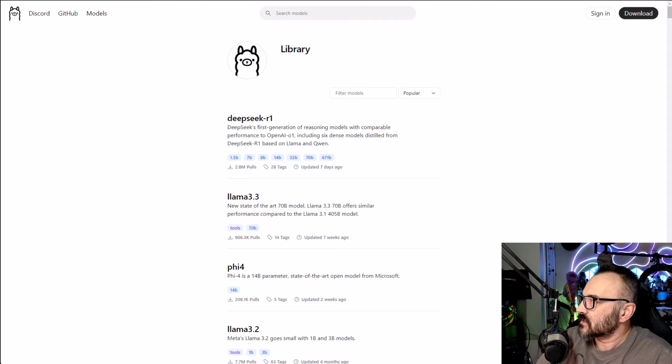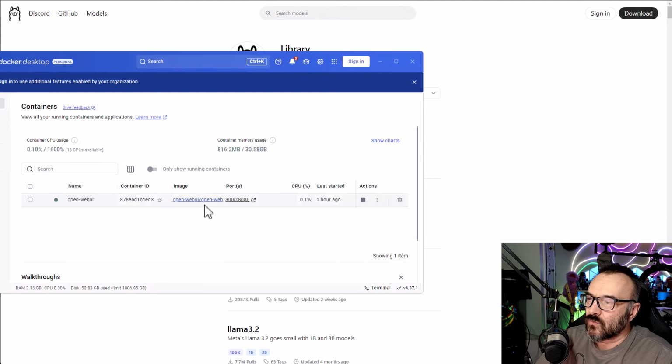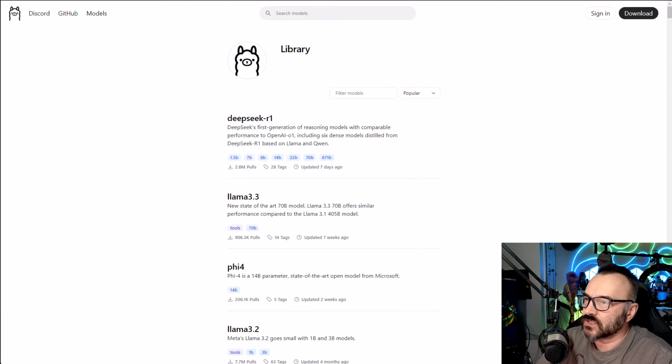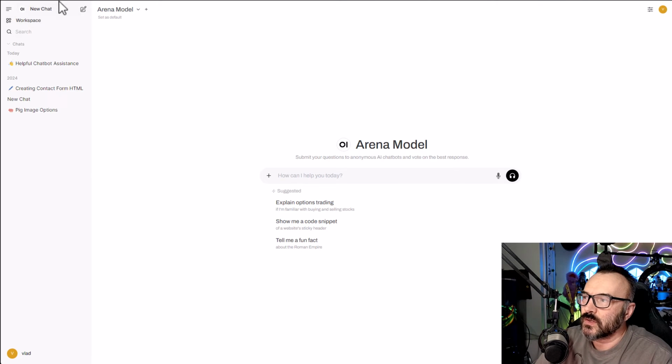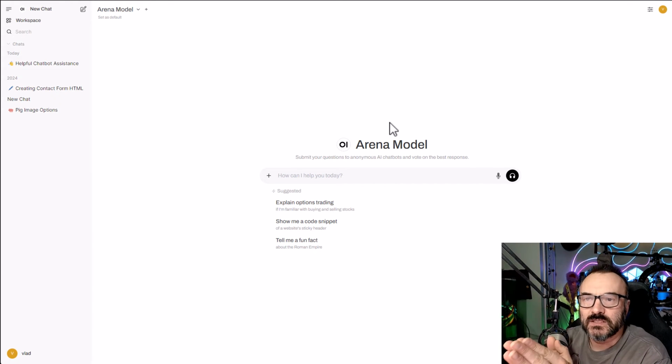Okay, at this time our Ollama is running, and we'll check our containers. Our container, see right here, it's running, so we don't want to stop it, it's running just fine. And we want to go to our server. To get there, just type 3000, and you should be right here after you log in. So now let's download those models.